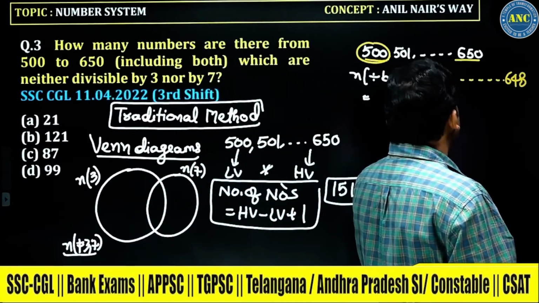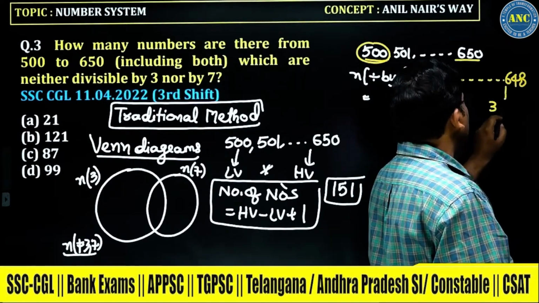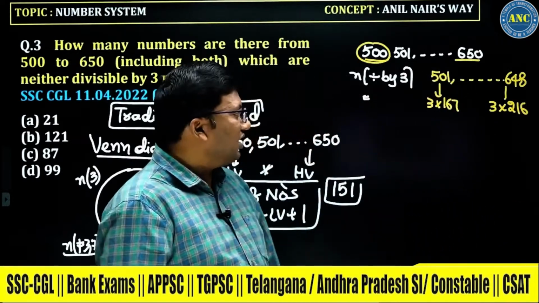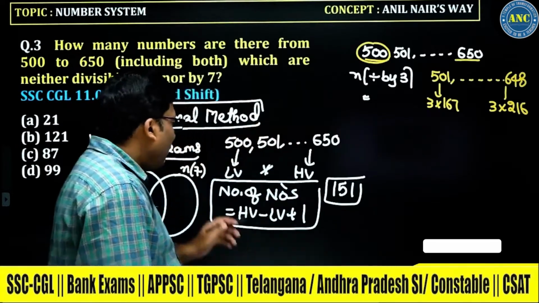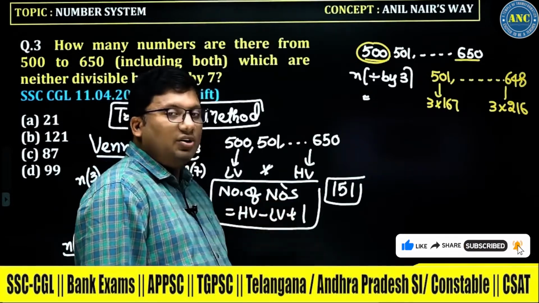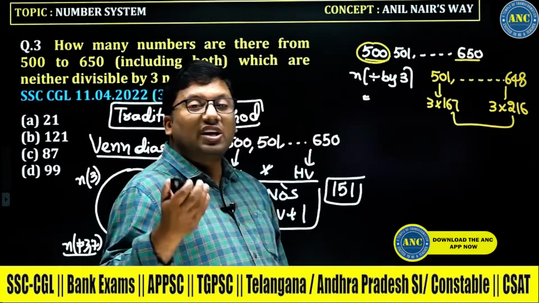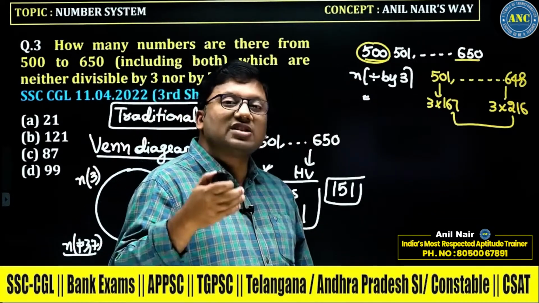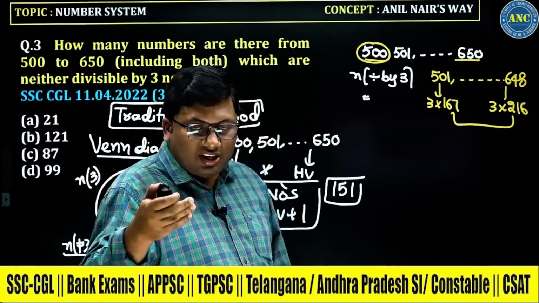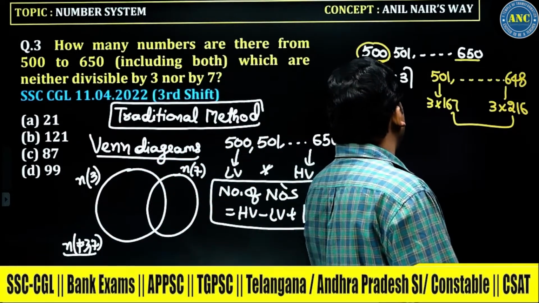So how many multiples are there? Here it is 3 times 167, up to 3 times 216. 3 twos are 6, 3 sixteens are 48. How many numbers are there? The concept to count the number of numbers is highest value minus lowest value plus 1. Highest value 216 minus lowest value 167: if I add 33 to 167, I get 200, and adding 16 more gives 216. That means totally 49 numbers.